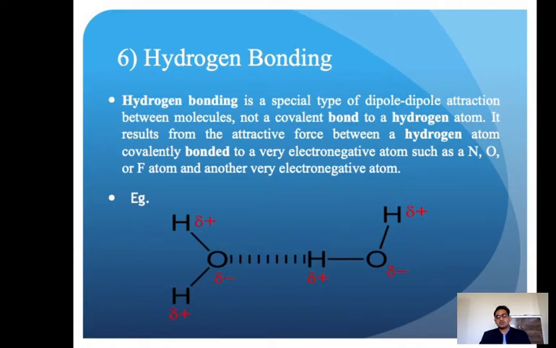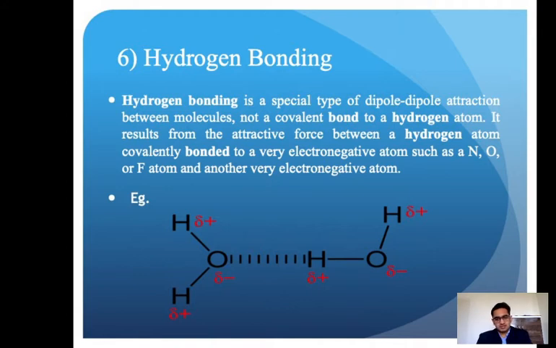So when the two poles are there, first here we are discussing this example: this is a water molecule, and this is another water molecule. In this water molecule, according to the inductive effect, this oxygen is electronegative compared to these hydrogens, and all the bonding electrons are shifted towards the oxygen side. Oxygen possesses del negative and both hydrogens possess del positive. The same thing here also: this oxygen possesses del negative and hydrogen possesses del positive.